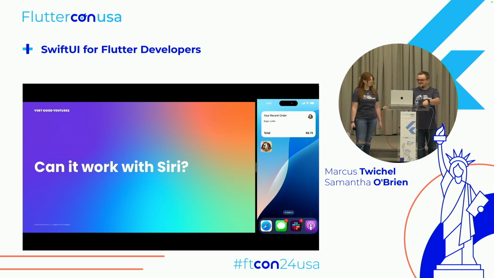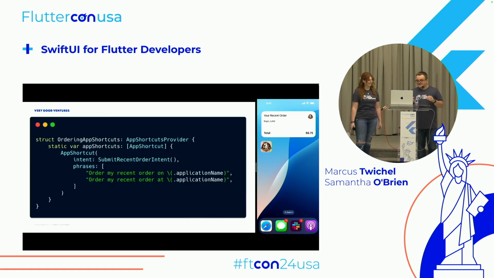Oh, I keep saying its name and it keeps trying to turn that off. So building that integration was also, I feel like we're broken records at this point, very easy. Just a little bit of Swift code. In this case, it's an app shortcut is what it's called. So you have to give it this app shortcut provider. It has a list of shortcuts. We only have one in our list.